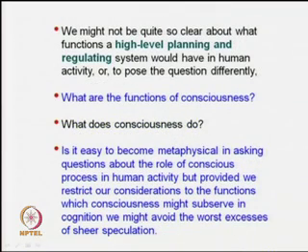We might not be quite so clear about what functions a high level planning and regulating system would have in human activity, or to pose the question differently, what are the functions of consciousness? What are the functions of consciousness that we need to answer? We need to think: what does consciousness do?